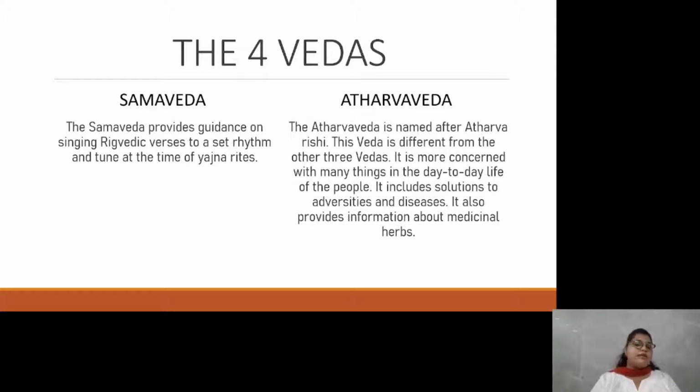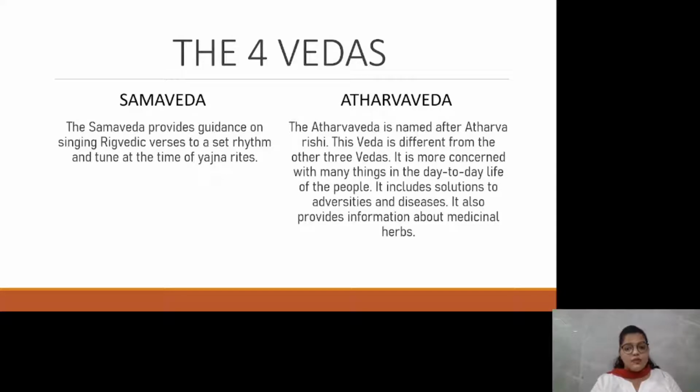Now students, Atharva Veda is different from the three Vedas that we've already learned. The Atharva Veda is named after Atharva Rishi. So there was a Rishi named Atharva, and after that this Veda has been named. As I said, this Veda is different from the other three Vedas. It is more concerned with many things in the day-to-day life of the people.